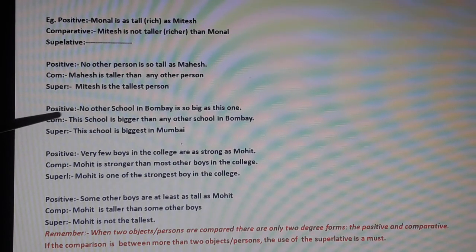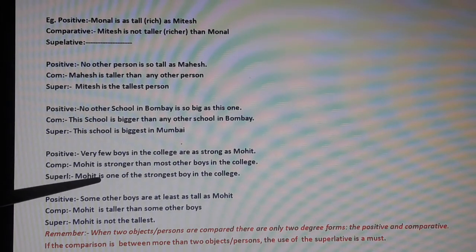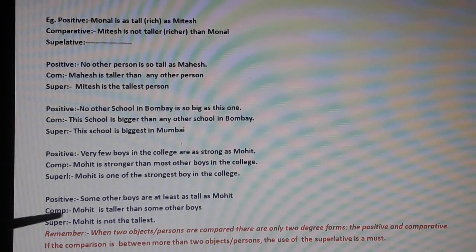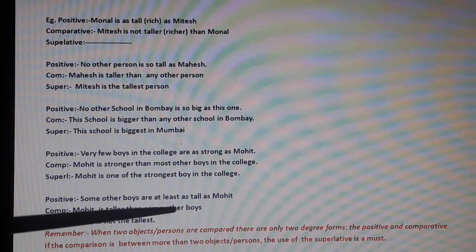Third example: No other school in Bombay is so big as this one. Comparative: this school is bigger than any other school in Bombay. Superlative: this school is the biggest in Bombay, because there is no other. Next: Very few boys in the college are as strong as Mohit. Mohit is stronger than most other boys in the college, and Mohit is one of the strongest boys in the college. Not the strongest, but one of the strongest, that means there are some boys who are as strong as him. Again, some other boys are at least as tall as Mohit. Mohit is taller than some other boys, and Mohit is not the tallest.